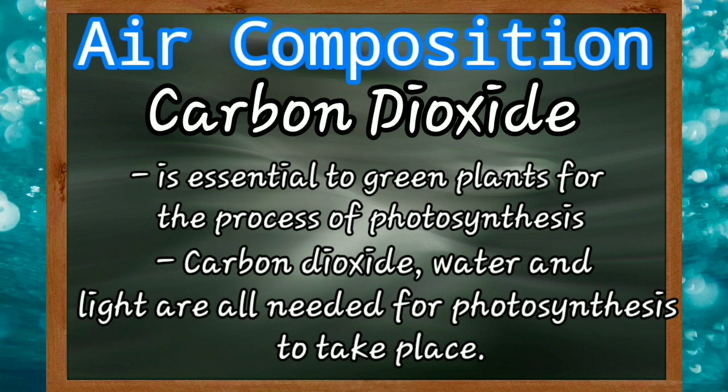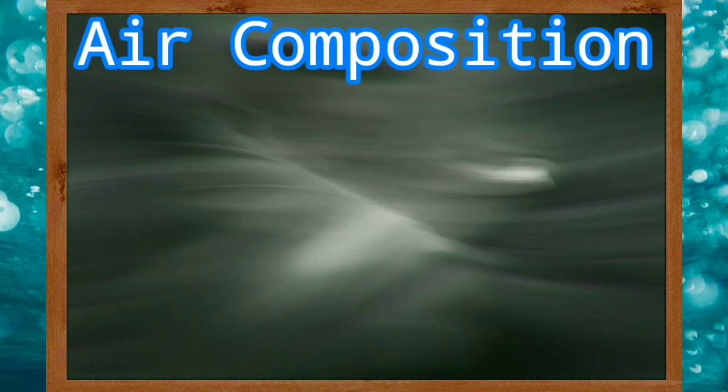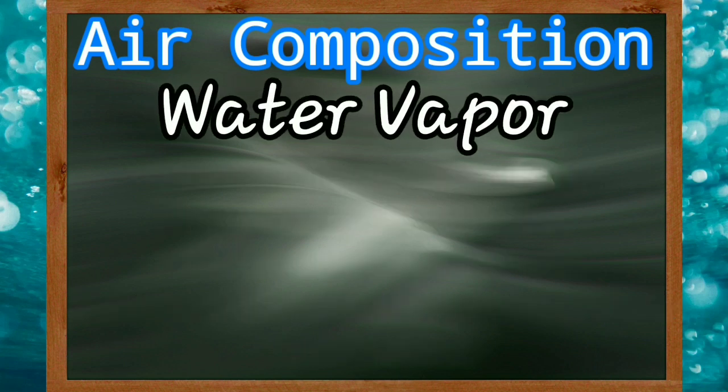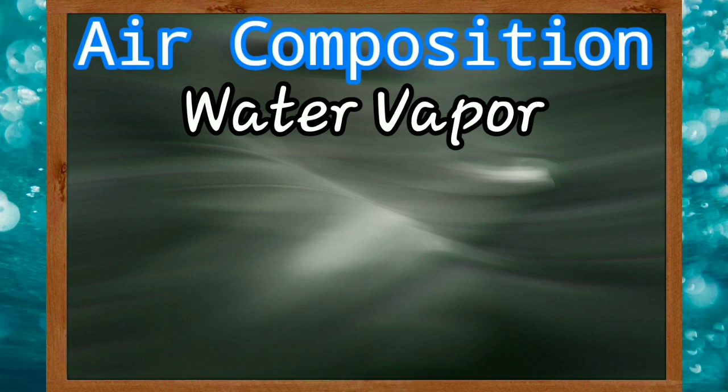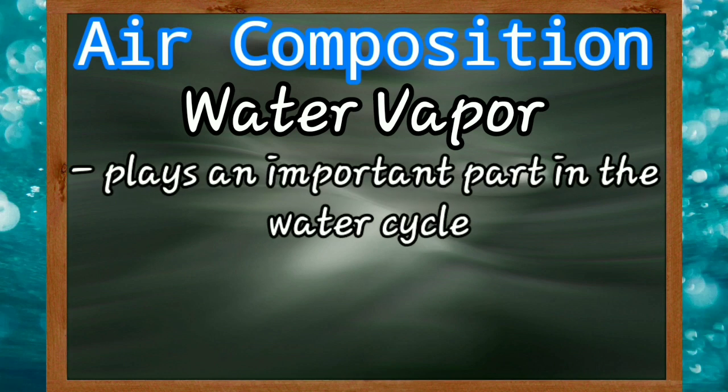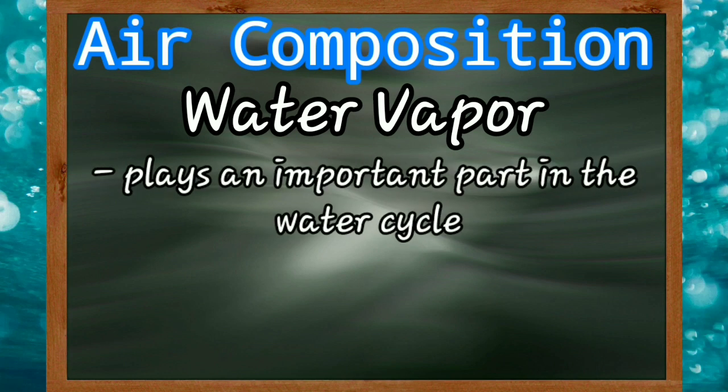For a quick recap, oxygen makes up 21% of air. Next, nitrogen makes up 78% of air. Now, after carbon dioxide, we have water vapor. What is water vapor?